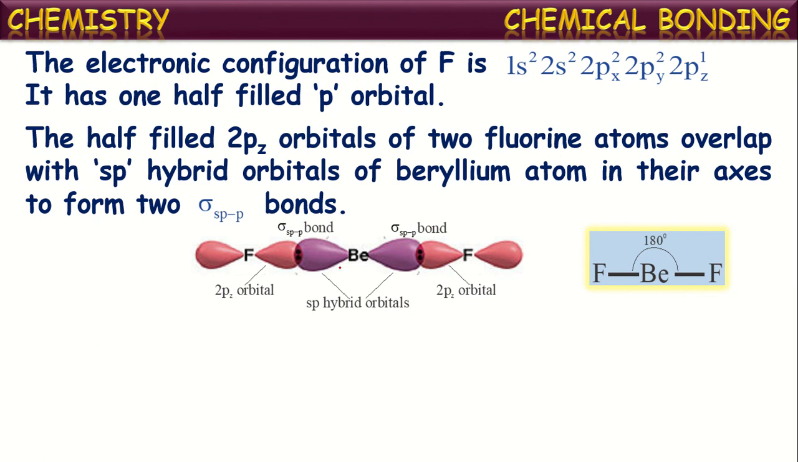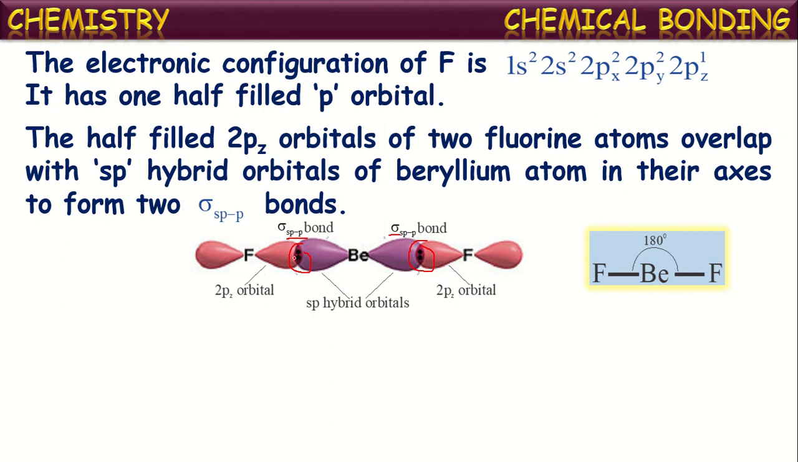See here, beryllium has already undergone hybridization and formed two sp hybridized orbitals, each with an unpaired electron. And the 2pz orbital of each fluorine approaches the beryllium and overlaps with the sp hybridized orbital of beryllium. So sp-p overlapping occurs here, and thus they form a sigma bond, called an sp-p sigma bond. Here also sp-p overlapping is occurring, resulting in the formation of a sigma bond. So in that way, the beryllium difluoride molecule has two sigma bonds formed by sp-p overlapping.